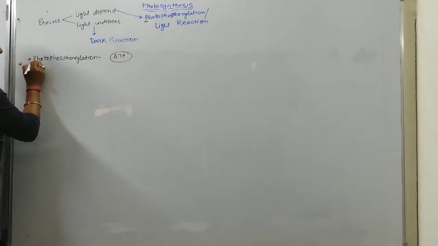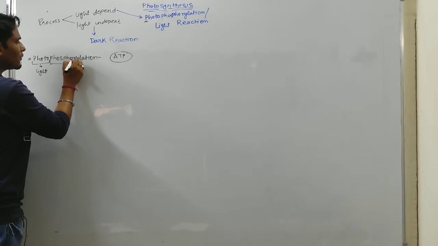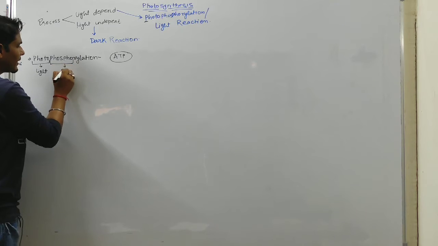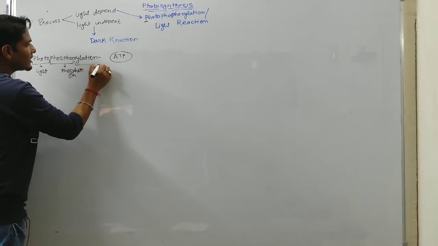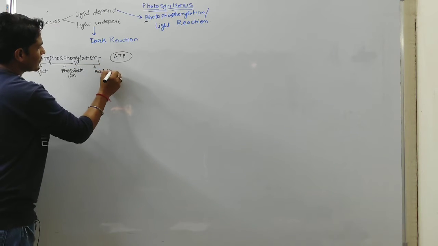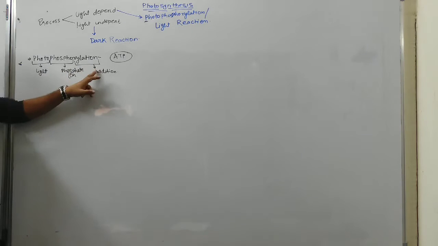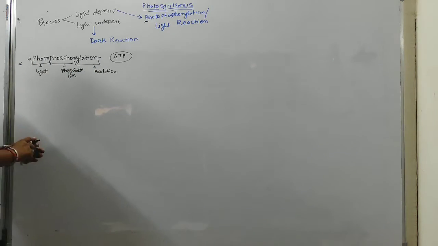Photo means light, phospho means phosphate ion, and rylation means addition. Addition of phosphate ion in presence of light is called photophosphorylation.